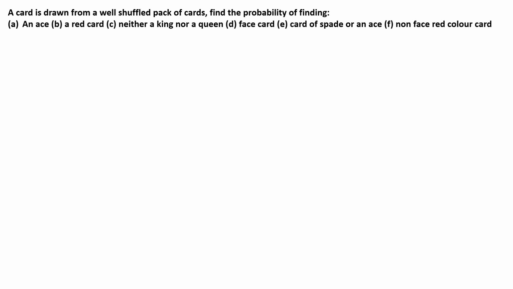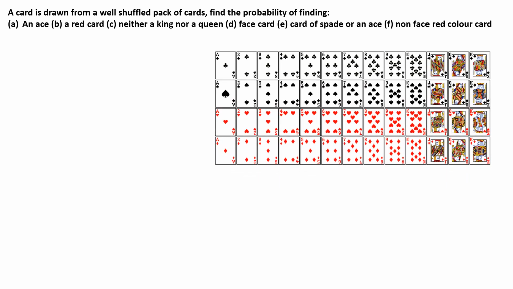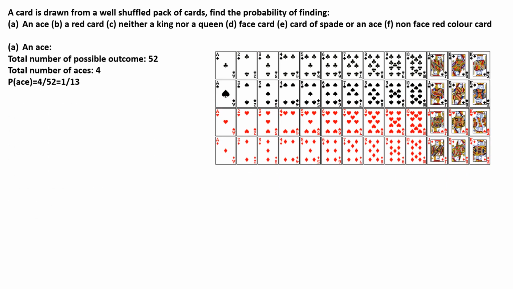Now for the reference, I am showing you the deck of cards here. Now for A, the total number of possible outcomes is 52, which is the total number of cards present in the deck, and total number of aces is 4. So the probability of getting an ace is 4 by 52, that is 1 by 13.